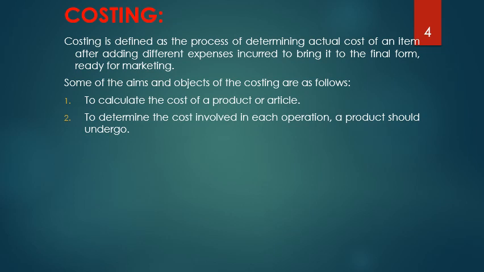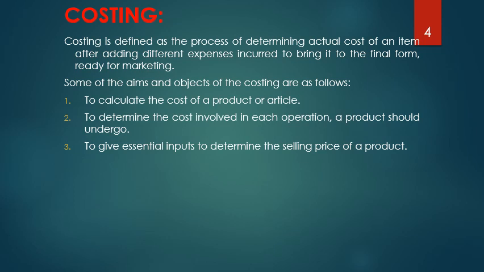When we want to manufacture a product, it undergoes several operations. So we break that into several operations, find the cost involved in those individual operations, and go on adding one after the other so that the total cost for the entire product is calculated.